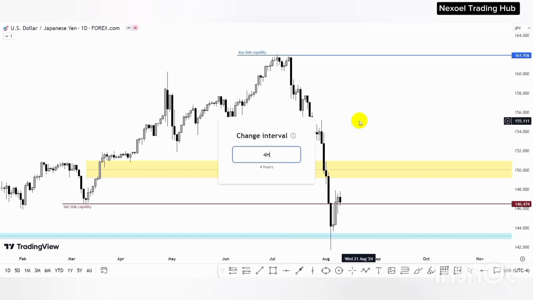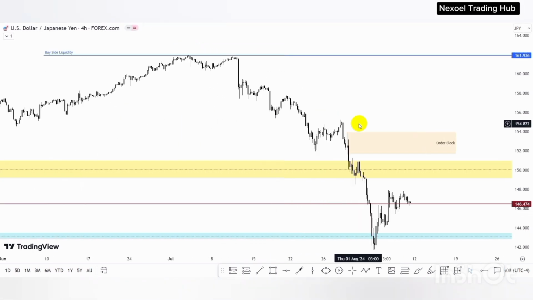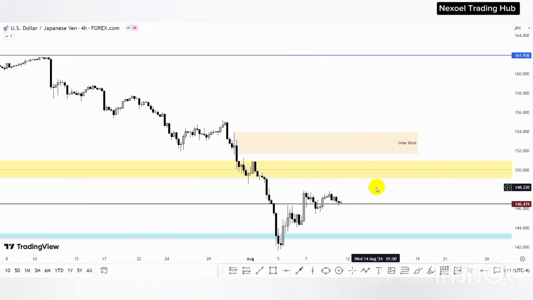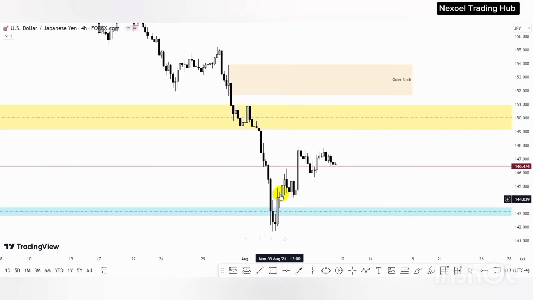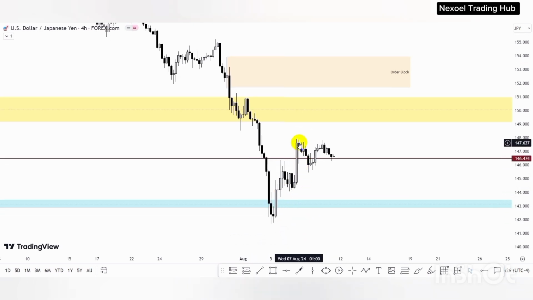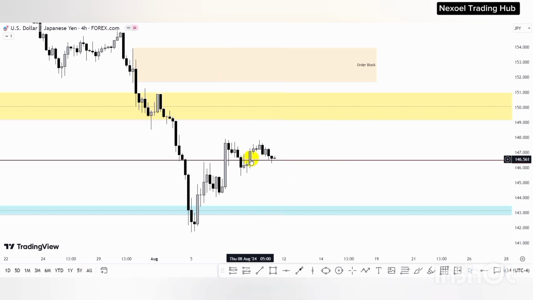So let's check the 4-hour time frame. So this is the 4-hour time frame. So we can see price push to the upside, return, price for the push, swept this. Now we can see price is reacting at this mitigation block because this failed to sponsor the push of price to the downside. So we could see price continue the movement to the upside because right now we can see price filled up this fair value gap. So we could see price continue the movement to the upside into the weekly inverse fair value gap.